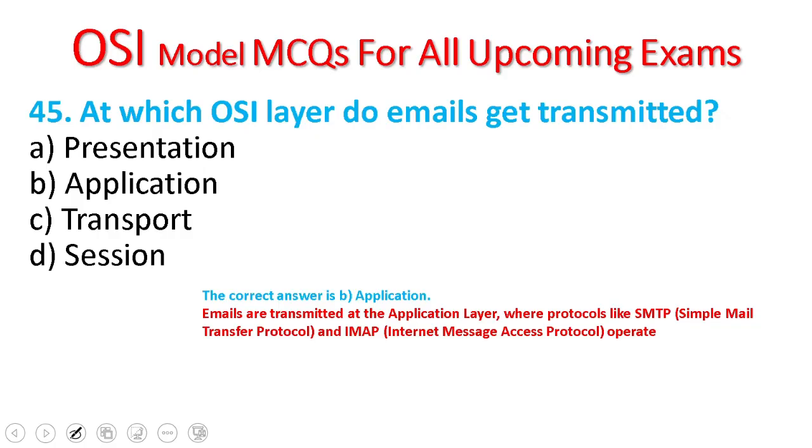45. At which OSI layer do emails get transmitted? The presentation, application, transport, and session. The application layer. Emails are transmitted at the application layer, where protocols like simple mail transfer protocol and internet message access protocol operate. The answer is B.